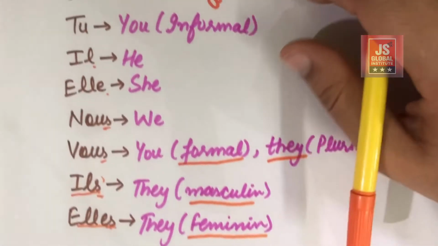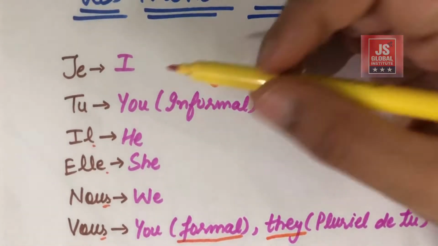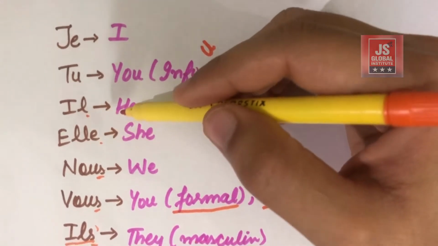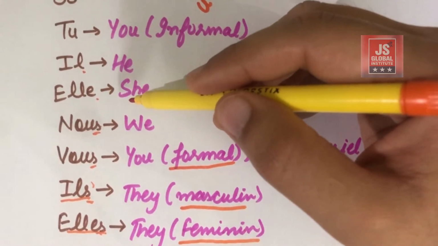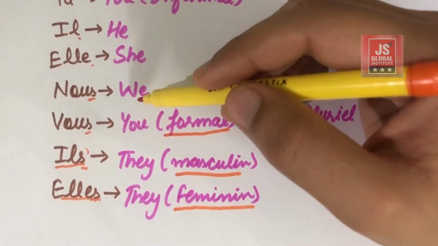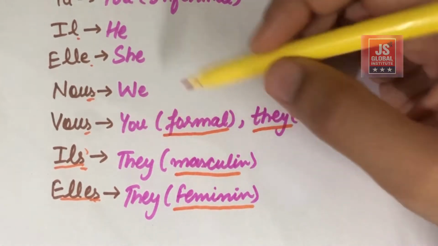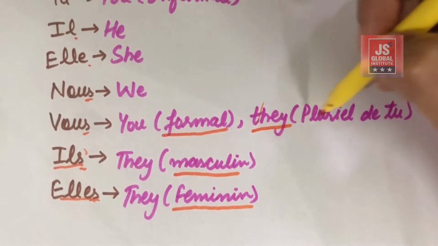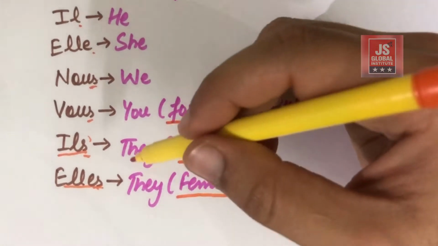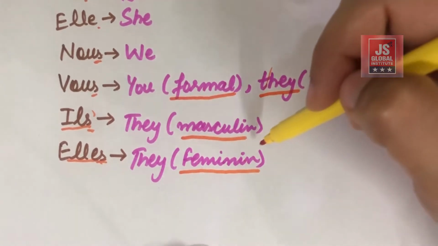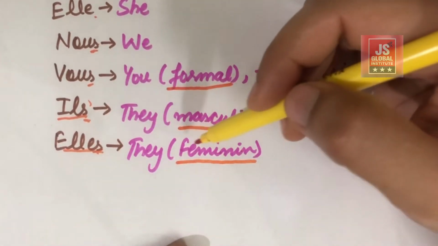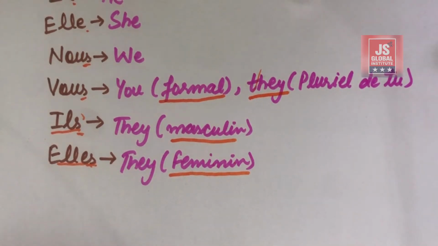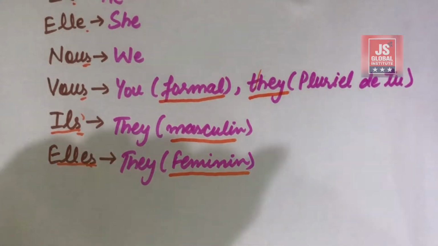Okay, so just have a look. Je means I, tu means you, il means he, elle means she, nous means we, vous means you, that is something formal, and also is used for plural of tu. Next is ils, that is they for masculine, and next is elles, that is they for feminine. Okay, so now we are going to move forward, towards the verbs.